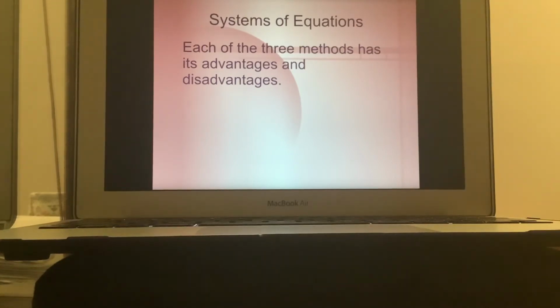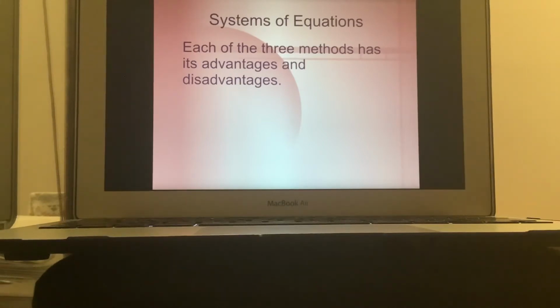Each of the 3 methods has its advantages and disadvantages, and so if you look at the chart on page 300, you're going to see the list of the 3 methods and the advantages and disadvantages for each of those methods. We've got substitution, elimination, and graphing. And there would be some advantages to either graphing or substitution or elimination.